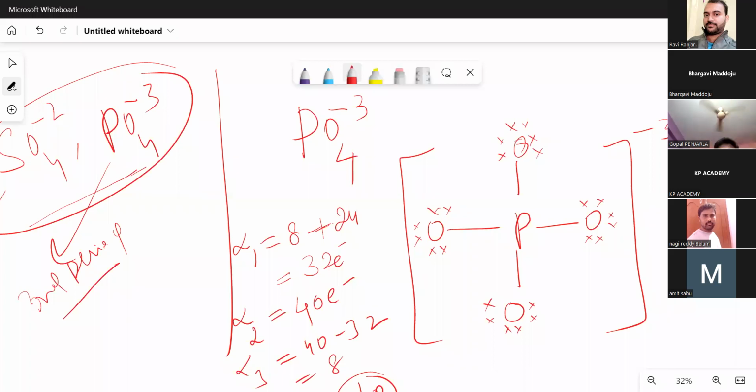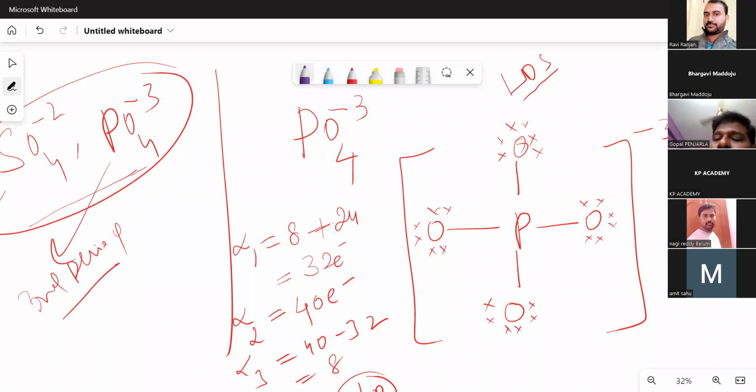So total 4 lone pairs are present here. This is the Lewis dot structure that we are creating. According to the Lewis dot structure, this is the structure for phosphate. But is it reality? Or does phosphate exist like this? That is the question. Now again, formal charge helps us understand why we are moving into multiple bonds. The multiple bonds result, or we give multiple bonds, in order to satisfy the lower formal charges.